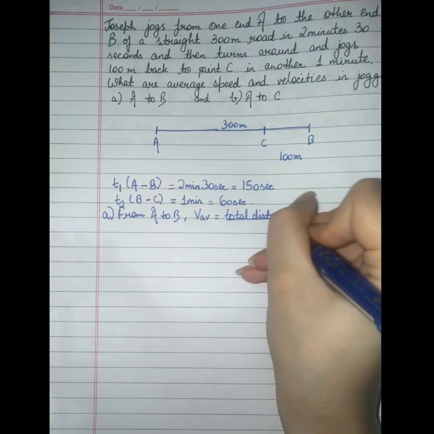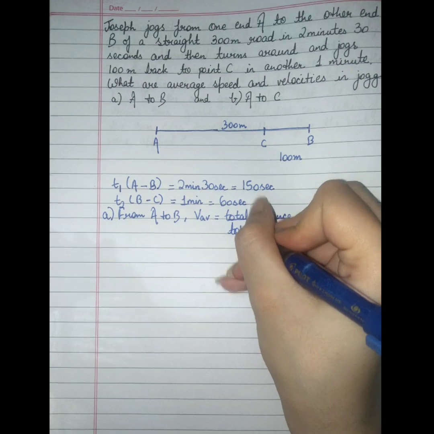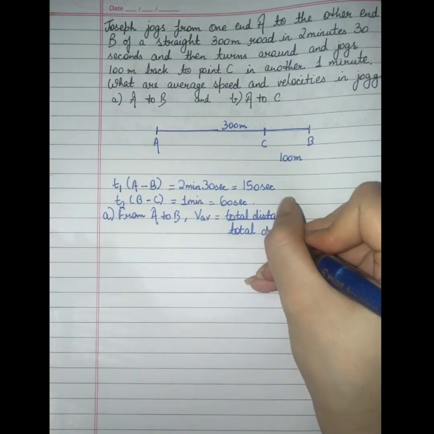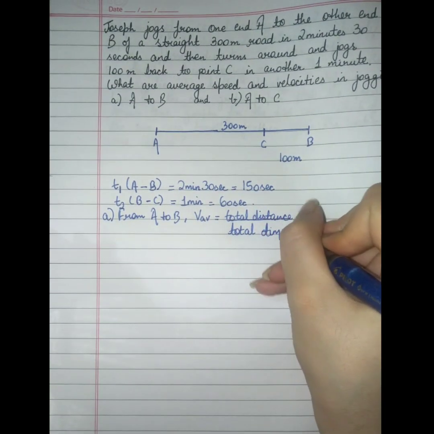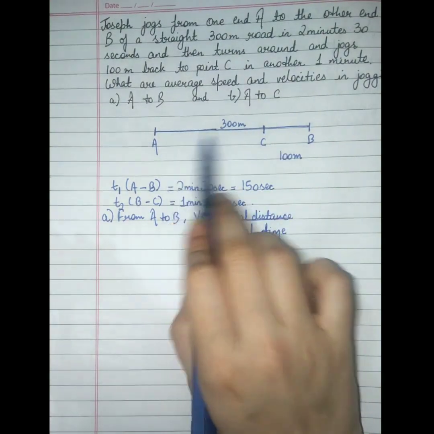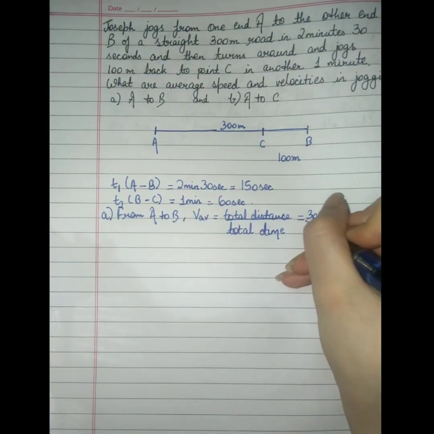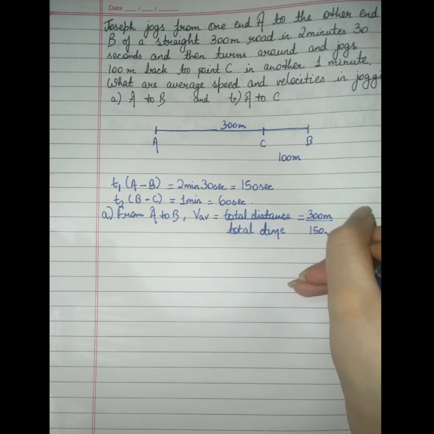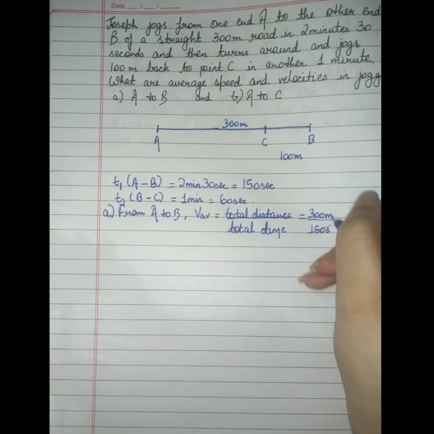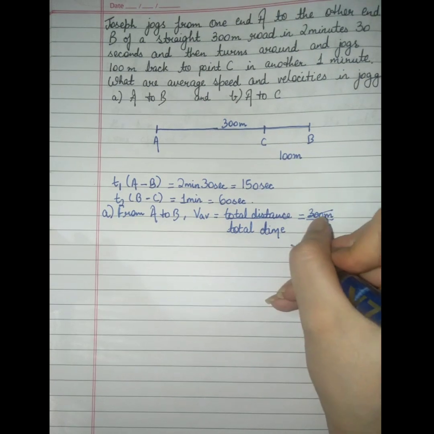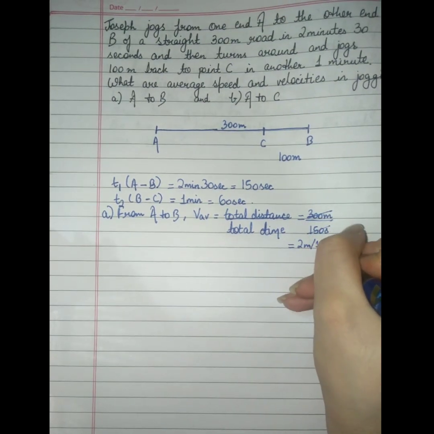What is the total distance from A to B? The total distance is 300 meter and the time taken is 150 seconds. So the average speed turns out to be 2 meter per second.